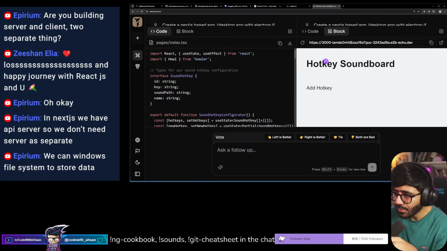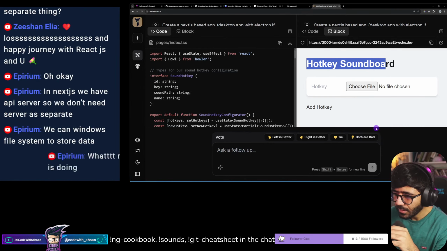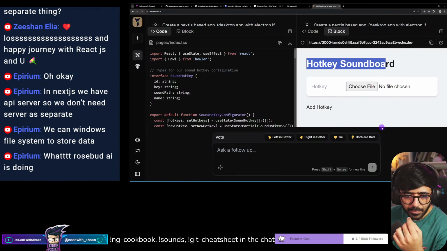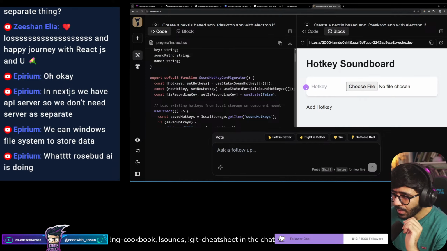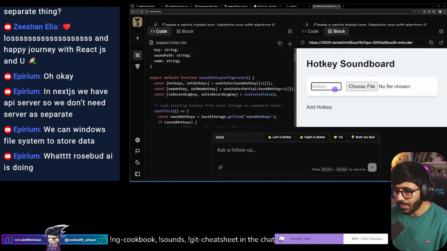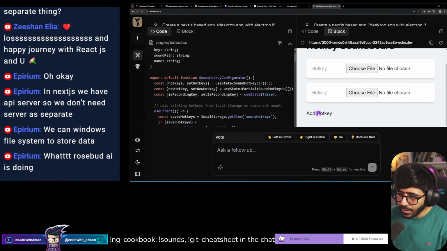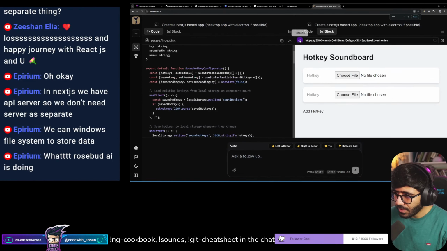So here we have hotkey soundboard, add hotkey. This seems still a bit better. I have no clue what Rosebud AI did. Maybe it's not meant for what I tried to do, to be honest. So we have this howler, hotkey, choose file, no file chosen. So if I go here, I say Control Alt 2. Sorry, I already said that. So let's say if I wanted to set up a hotkey, I would do it. Okay, this kind of makes sense, but not really. So if I reload this,